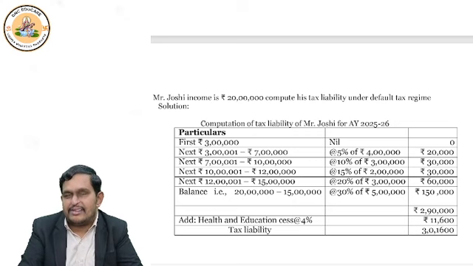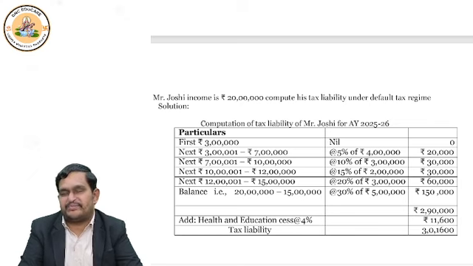Now we have to do the total of these 5 items. 20 plus 30 plus 30 plus 60 plus 150 is equal to 2,90,000.